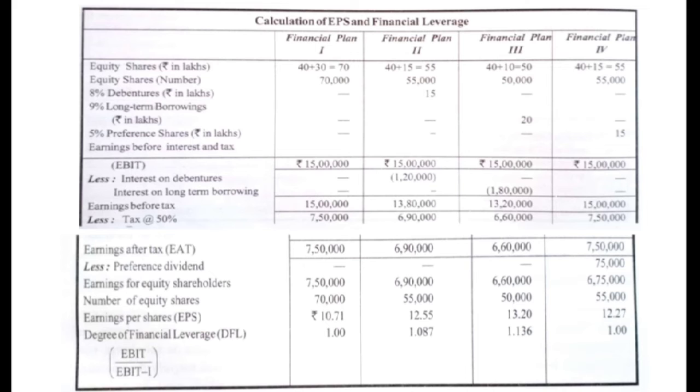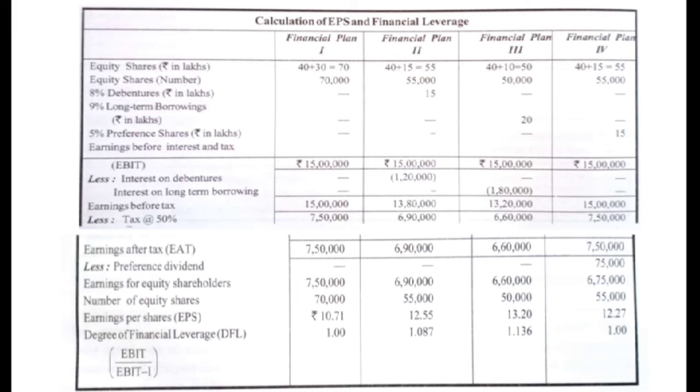Now after this, the second important thing that has to be deducted from the earnings is the tax. It has to be compulsorily deducted from your earnings. In the example the tax rate is given, it is 50%. So from this earnings before tax we deduct the tax at 50%. So 50% of 15 lakhs is 7,50,000. 50% of 13,80,000 is 6,90,000. 50% of 13,20,000 is 6,60,000. 50% of 15 lakhs is 7,50,000.